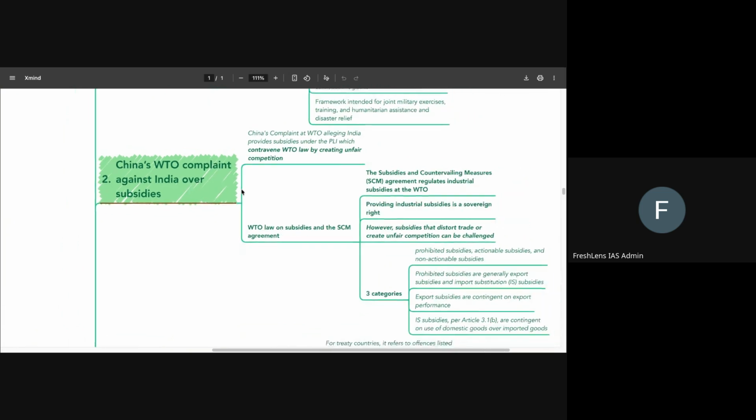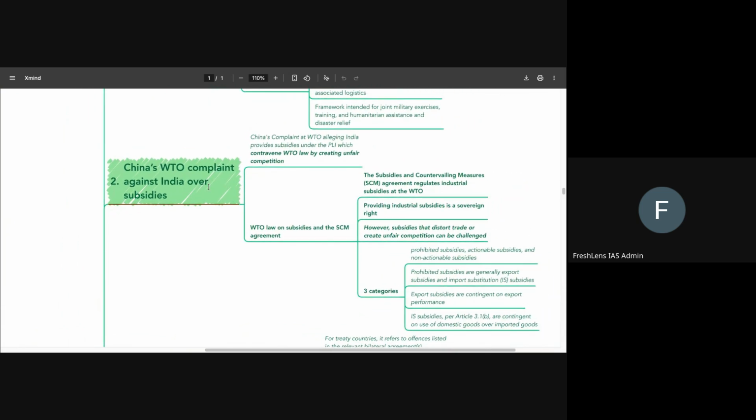Then comes China's WTO complaint against India over subsidies. So China has gone to the World Trade Organization and has complained against India's production-linked incentive schemes. It has claimed that the PLI schemes are contravening the WTO law and are creating unfair competition. And with regards to this, we are supposed to be clear about the WTO's Subsidies and Countervailing Measures agreement. This particular SCM agreement regulates the industrial subsidies at the World Trade Organization. So we have to be clear about this.